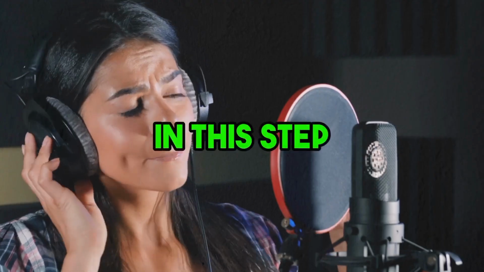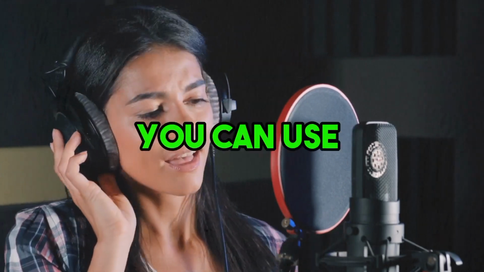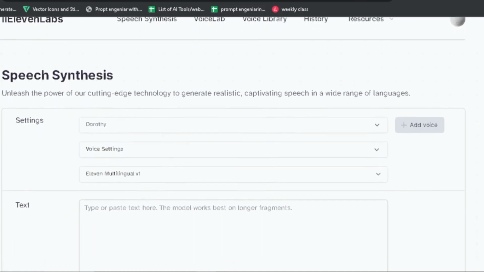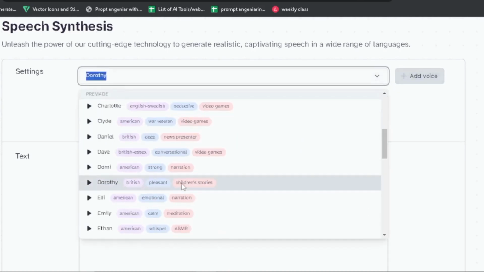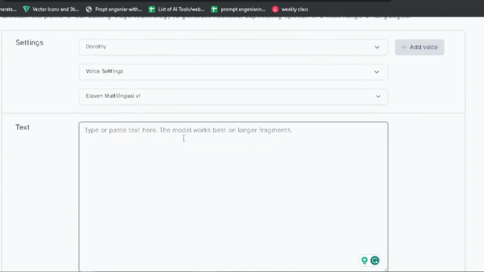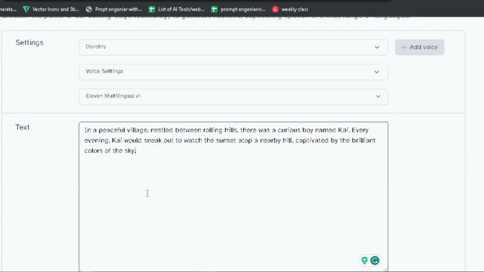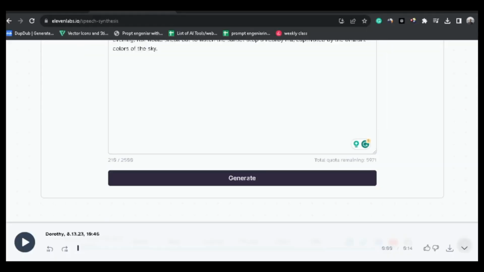Step number 2. In this step, we will create a voiceover for our story using AI. You can use your own voice also. To generate voiceover, we are going to use 11 Labs. You can use any AI voice. I like this website because this is free, and here we have lots of voices to choose from. So here we need to paste our script. Now click on Generate, and it will be generated in just 1 minute.